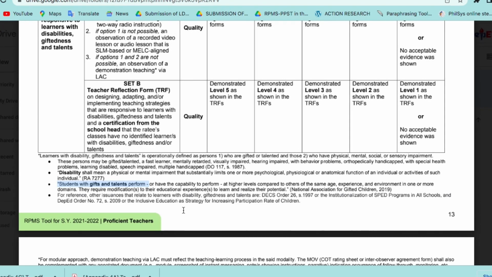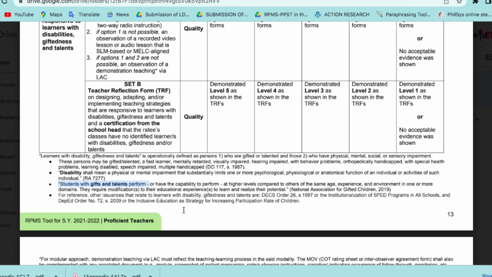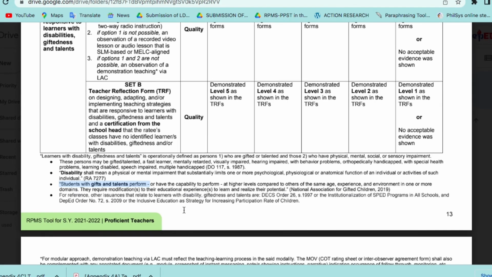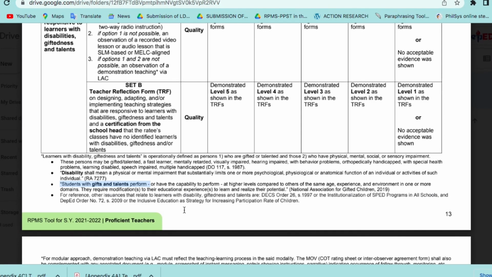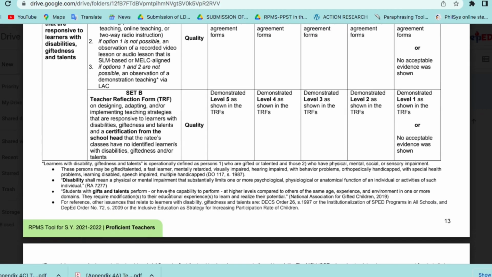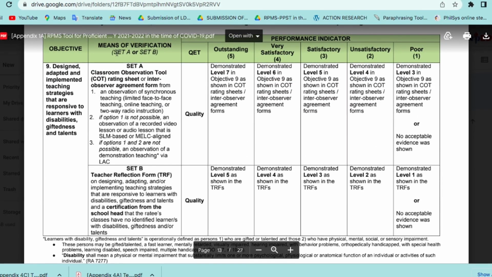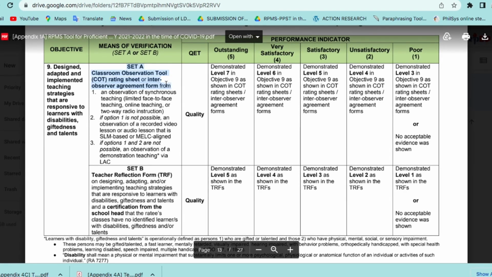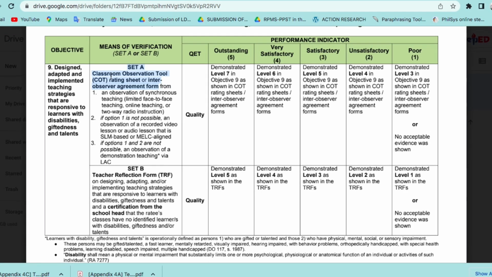So now, teachers, kung meron kayo na-encounter sa klase nyo na merong learning disability or giftedness or even talents, you can use set A. But then, kung wala naman, you will use set B. Under this, we have two sets na magagamit natin. You can choose set A. This is classroom observation tool or rating sheet or